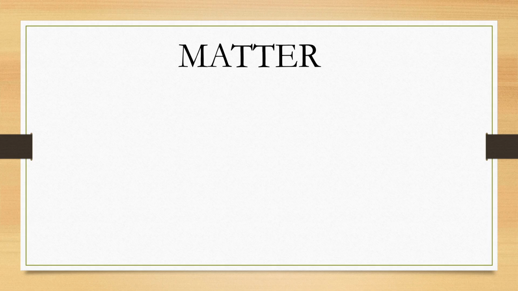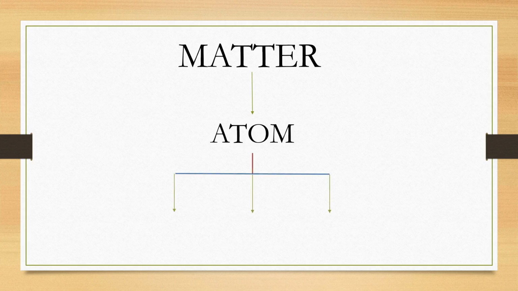Now we know matter is anything which has mass, volume and occupies space. Matter is made up of atoms. We all know that already. We also studied how the atom came into existence. Now this atom consists of three subatomic particles.